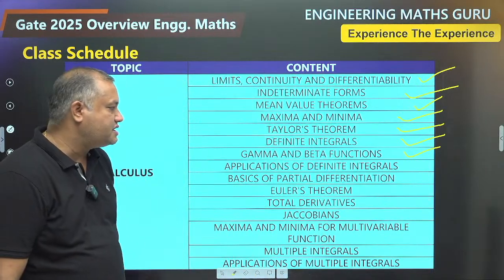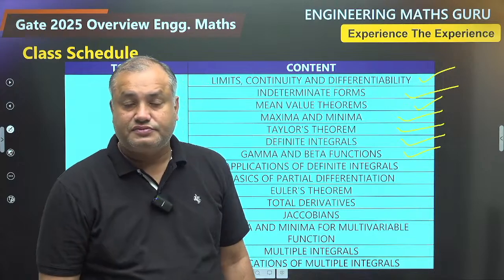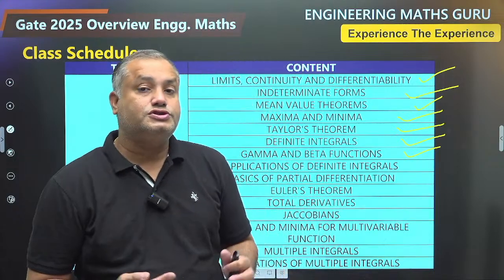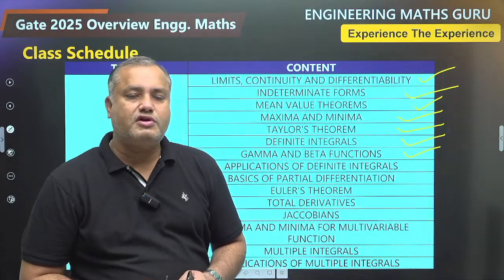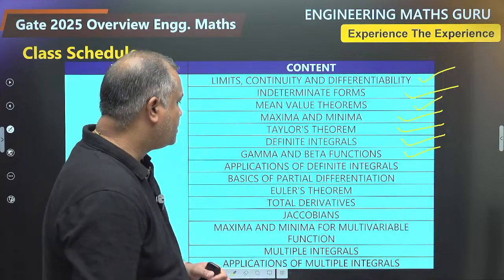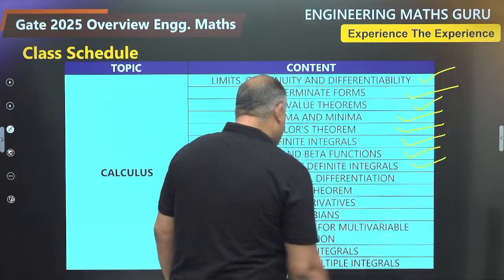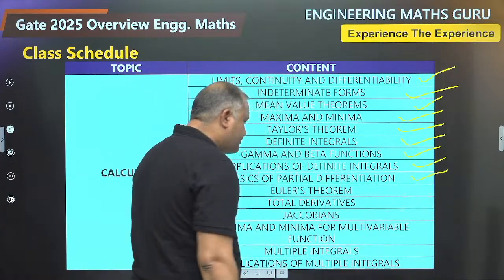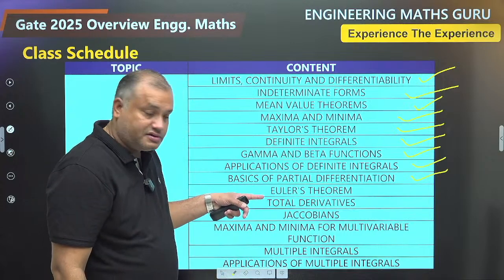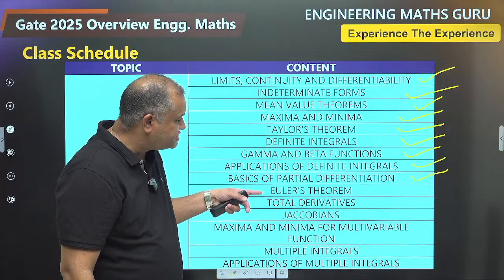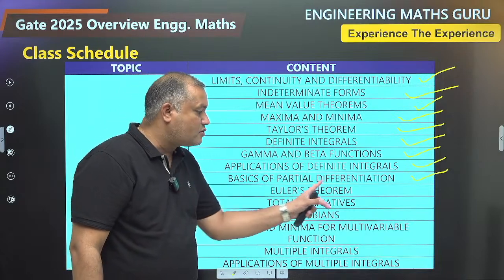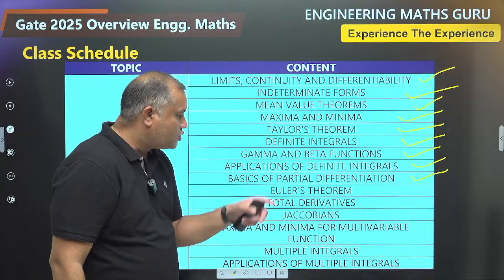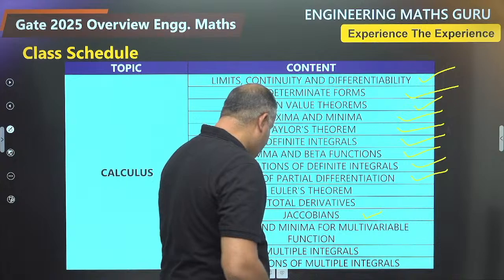Applications of definite integrals involving calculation of area, calculation of volume, calculation of surface area. Surface area and volume calculation will be done for solids of revolution. What is the meaning of solid of revolution? Everything will be discussed here. And you will also learn how to calculate the length of a curve. Then you will come across multivariable calculus, that is partial differentiation. Partial differentiation followed by similar topics, Euler's theorem, applicable only for homogeneous functions. Along with this Euler's theorem, I will give you 2 more corollaries: total derivatives, Jacobians, everything will be covered here.